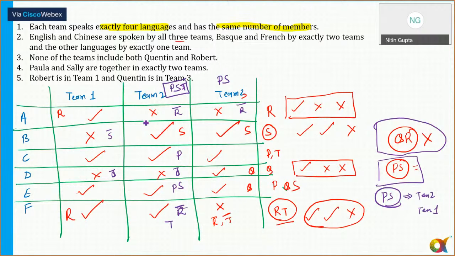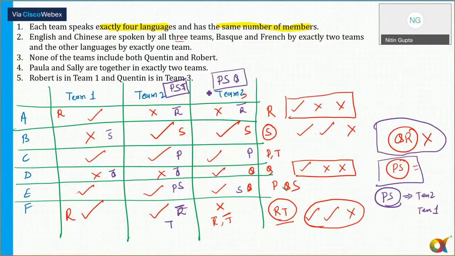Now coming to team 3, R is not a part. Now, language Chinese. For language Chinese, P and S are together, so I can say language Chinese P. And for English also. So till now I have taken P, S, and Q. So in team two there are the same number of persons, because the number of persons in both the teams is exactly the same. So in team three also PSQ, team two it is nothing but PST.